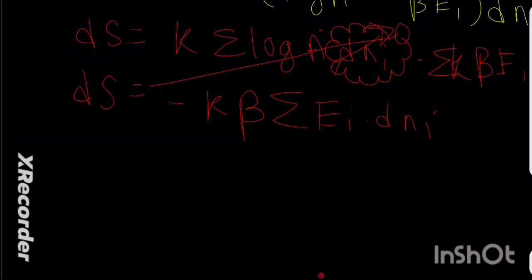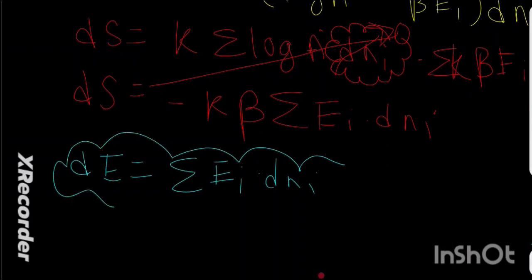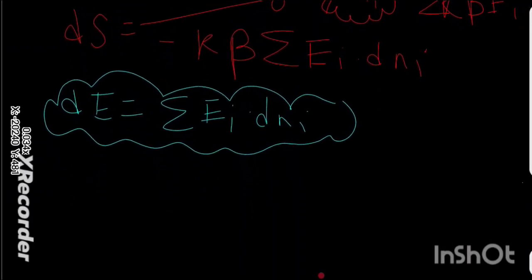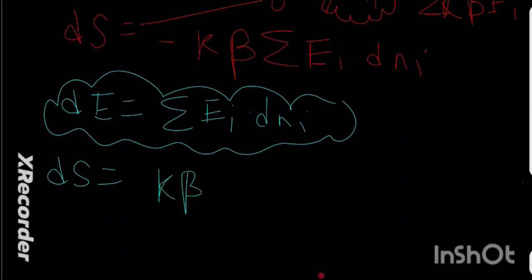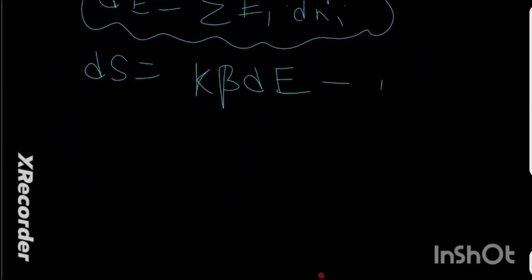Okay, so if you have watched my previous video, I've also written this as dE is equal to, let me write it in another color, you will get confused. So dE is equal to the summation of ei into dni, and I have also written this in this particular video in the upper section. You can see that. So if I substitute dE in this particular equation, you will get ds is equal to k beta and summation of ei into dni, which we can substitute as dE. So we have this equation and another equation.